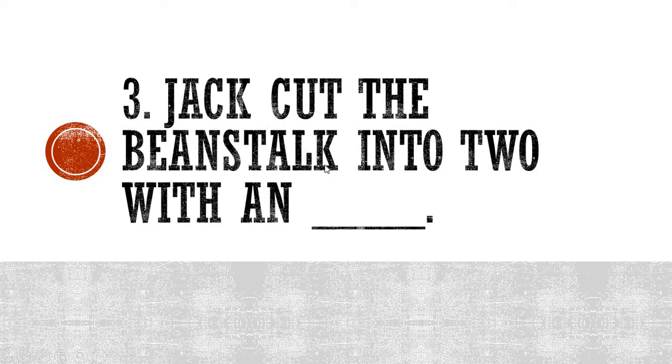Okay, Jack cut the beanstalk into two with a dash. If you remember the story, when Jack returned for the second time, he asked his mother to give him something to cut the beanstalk. So what was that instrument? Okay, anyways, the correct answer is an axe.